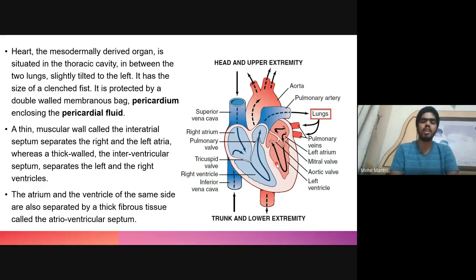all the birds and mammals contain a four-chamber heart. So the thin muscular wall called interatrial septum separates both the atria, which are the right atrium and left atrium, whereas a thick-walled interventricular septum separates the left ventricle as well as the right ventricle. And the atrium and ventricle of the same side are separated by a thick fibrous tissue, which is known as the atrioventricular septum. In this fibrous tissue, the atrium and ventricle are connected only via the valves. Otherwise, the blood cannot pass through this fibrous tissue.